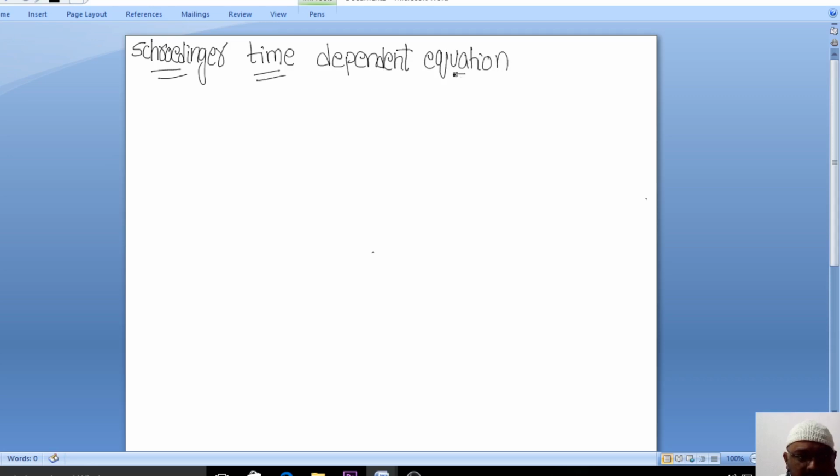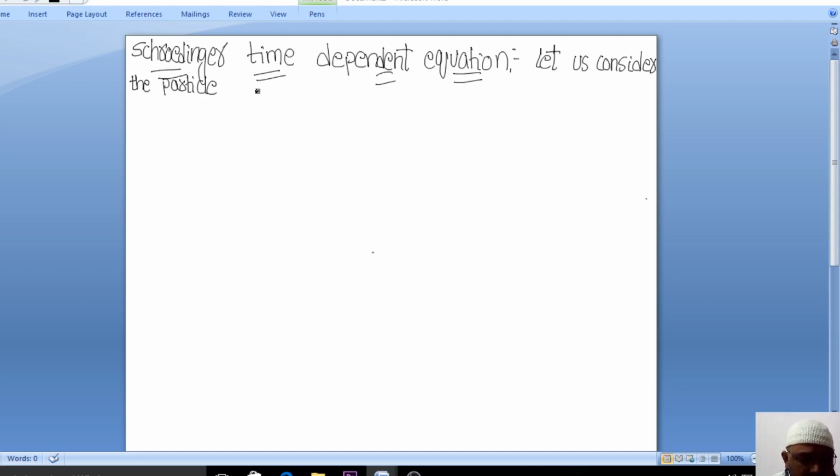So how will we derive this Schrodinger equation? We don't know anything, right? And we are studying about the wave nature of the microscopic particle. That is the reason that we need to write something. Let us consider something, right? Let us consider the particle.